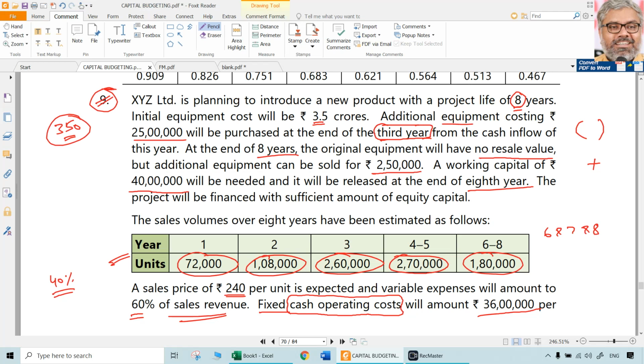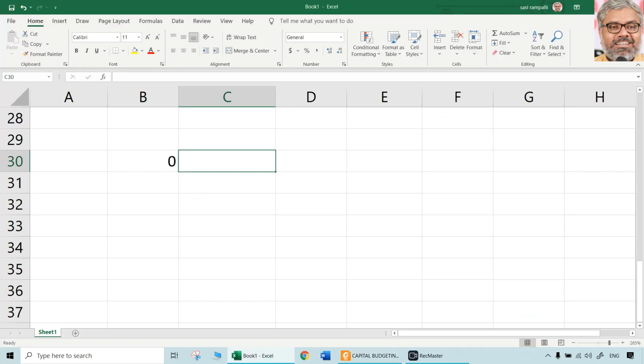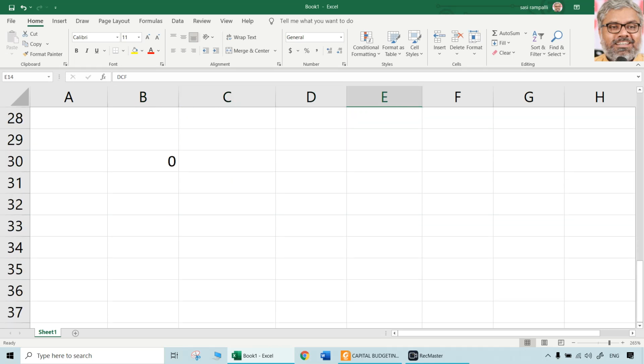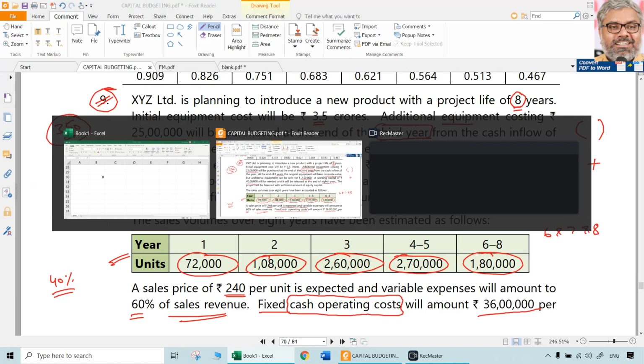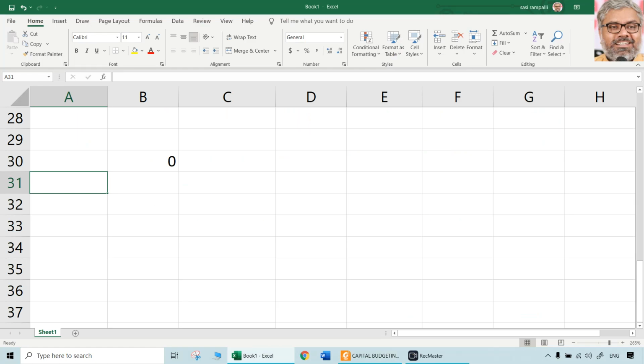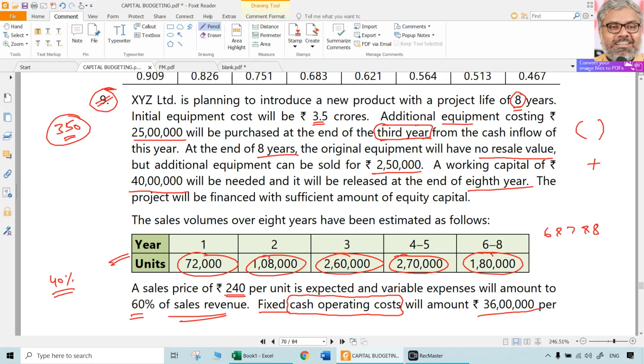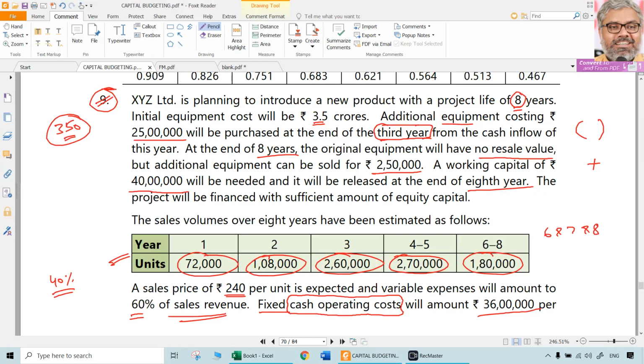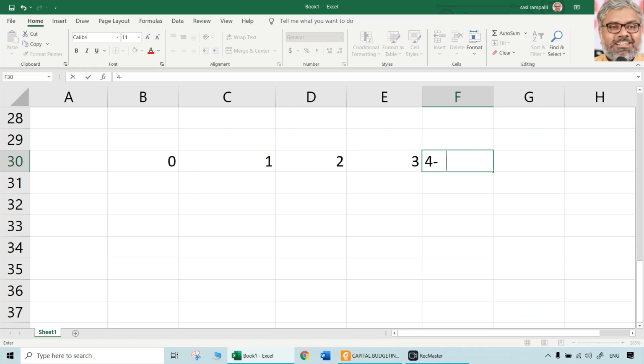NPV calculation, do it vertically. Because in NPV calculation, there are not going to be any more columns. There are going to be only these columns: cash flows, PVIF, DCF. There ends the matter. But for cash flows, there can be many rows. So, better to do it horizontally here. So, 0th year, year 1, year 2, year 3, year 4 to 5, we can directly say 4 and 5, let us call it 4 and 5.